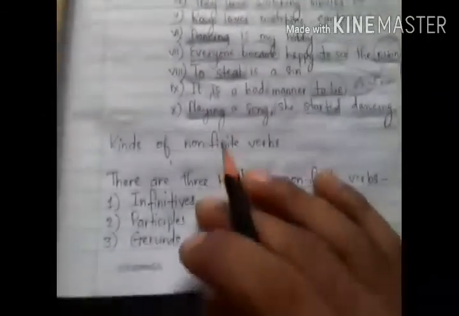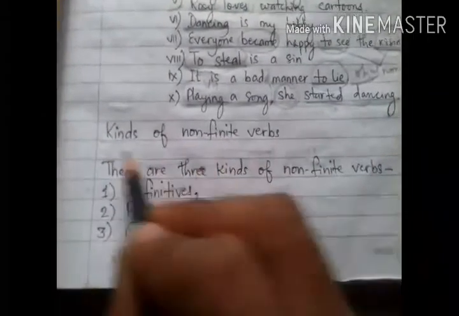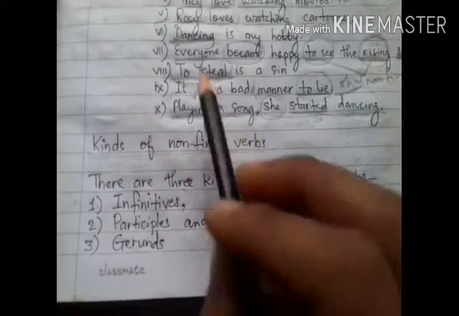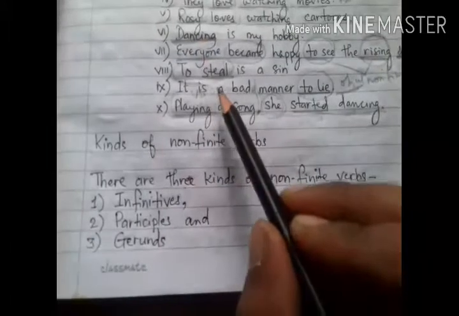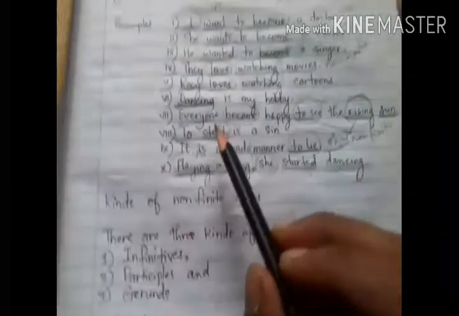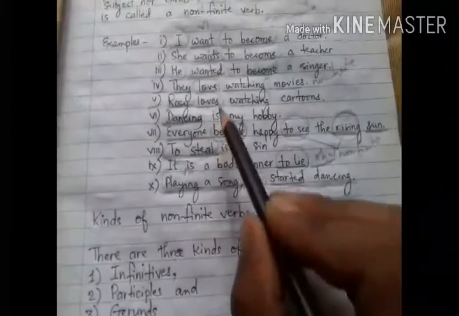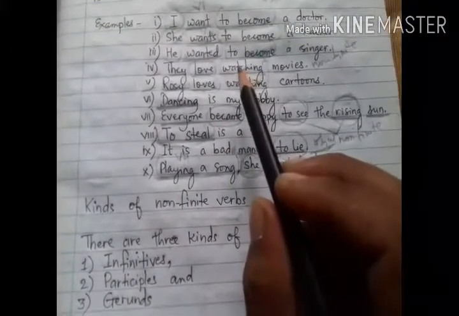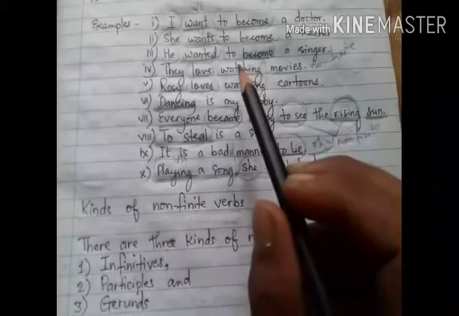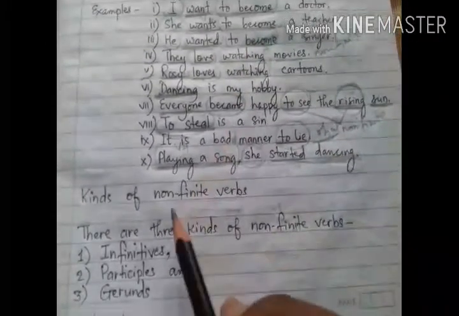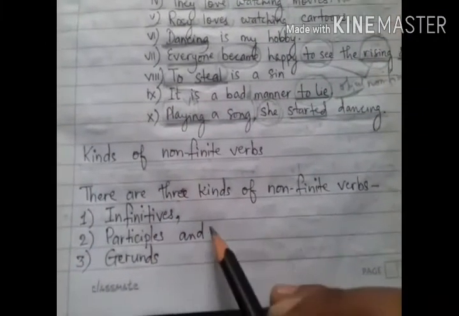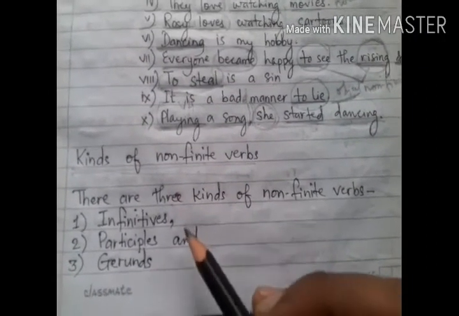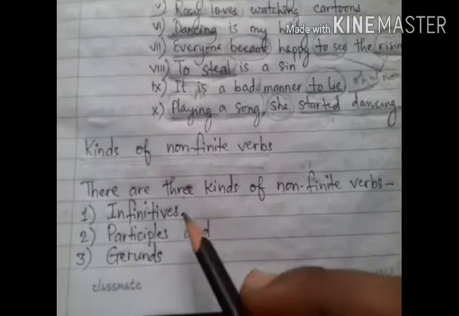Understood? So now we will understand kinds of non-finite verbs. For whatever examples I have given here of non-finite verbs, we have to identify each of them, what kind of non-finite verb they are. Understood? But first we have to understand the kinds of non-finite verbs. The kinds of non-finite verbs and identifying them we will understand in the next video.